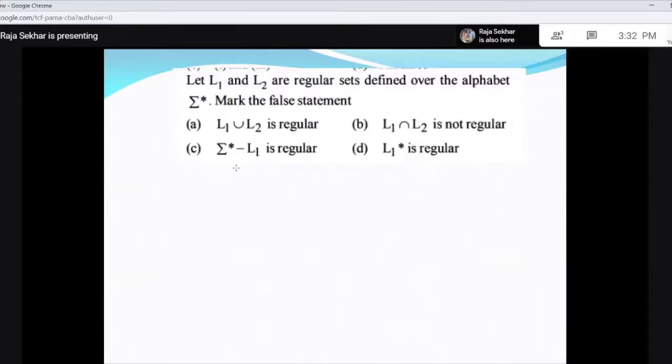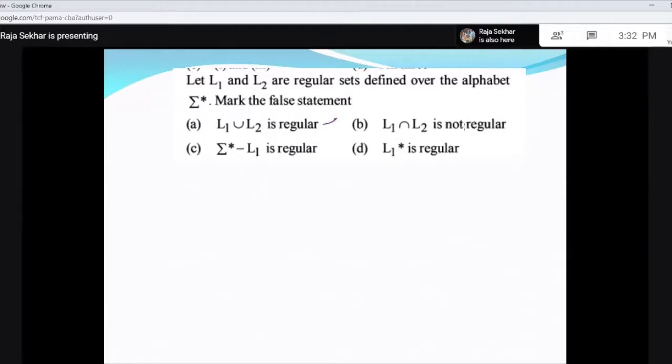Let L1 and L2 be regular sets. Regular sets means regular languages defined over the alphabet sigma star. Mark the false statement. So you see, for union, regular languages are closed under union. So this is right.